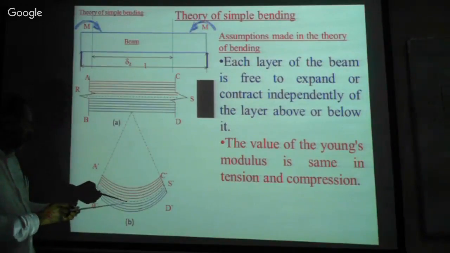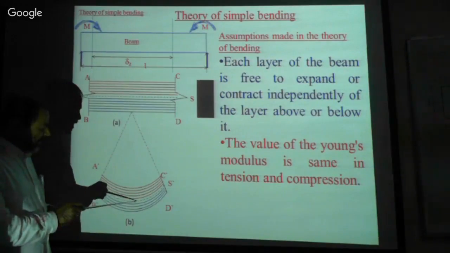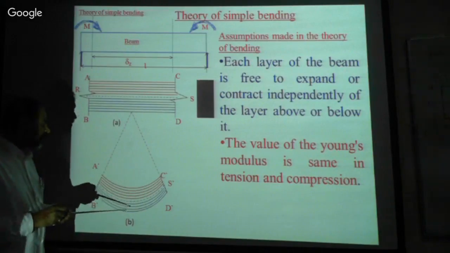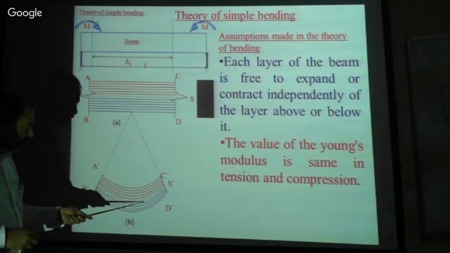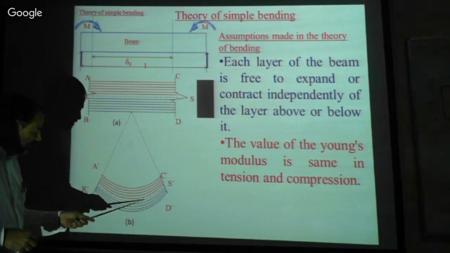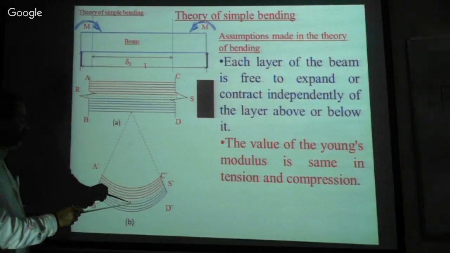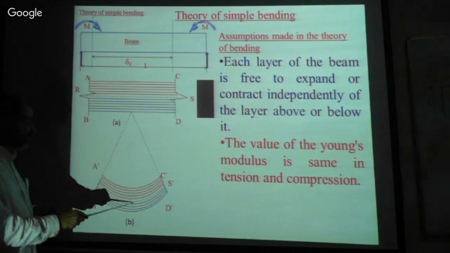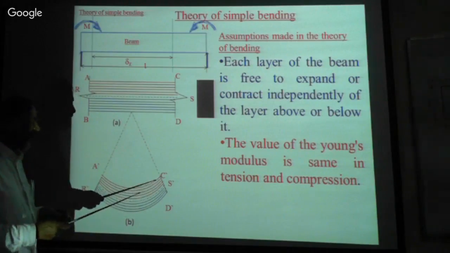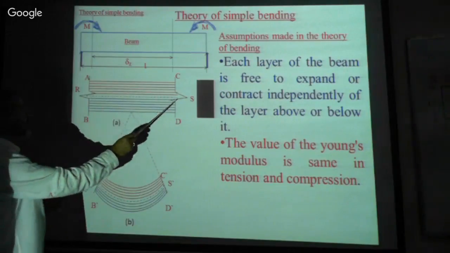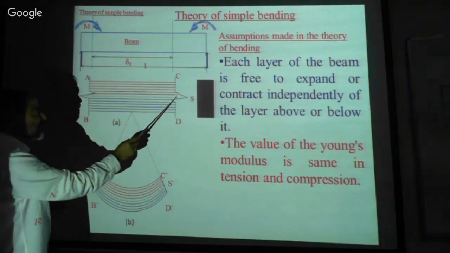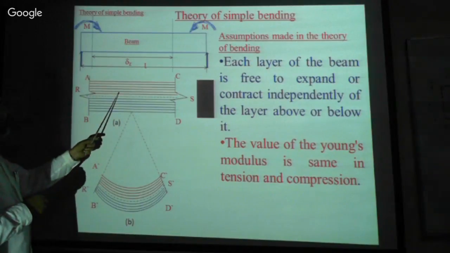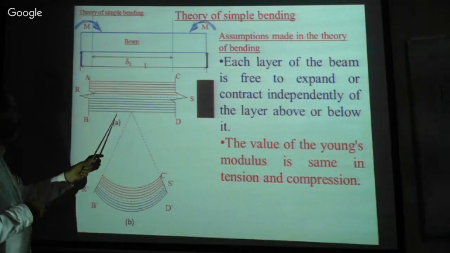Below this central line RS, the lengths of all the layers are more than the original length, so all the layers below are suffering from tension. RS is the length of the beam section we have considered, and all the layers before loading are the same length.